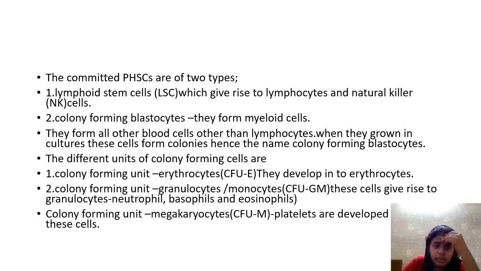While they grow in culture, they form cell colonies, hence the name colony forming blastocytes. There are different units of colony forming, but they are colony forming unit erythrocytes, and colony forming unit granulocytes and monocytes. So in this second type, colony forming unit G bar M, all other leukocytes are formed.